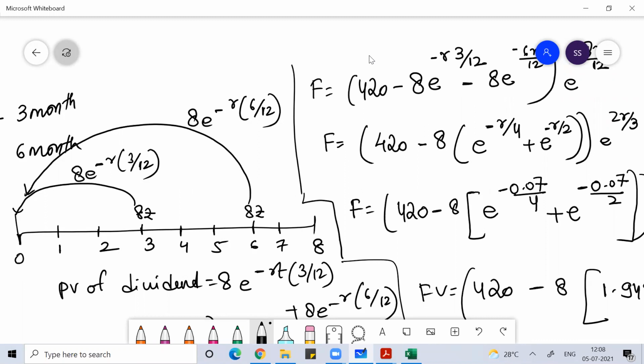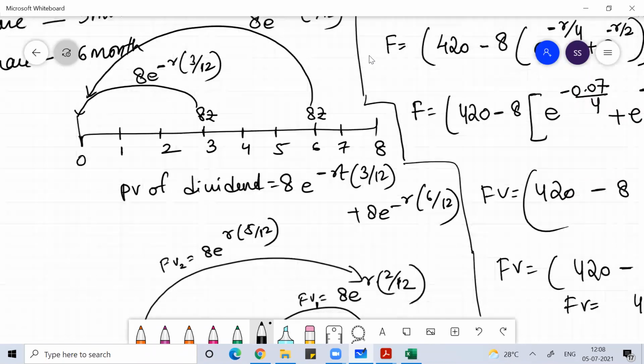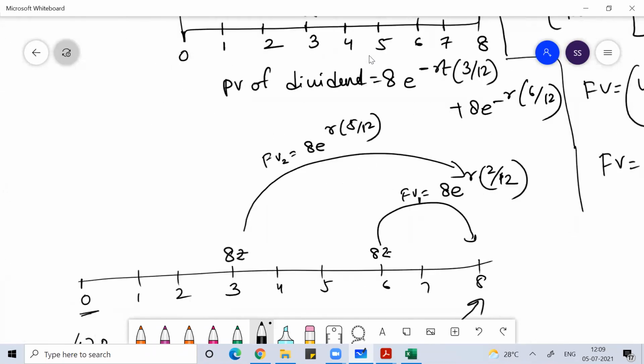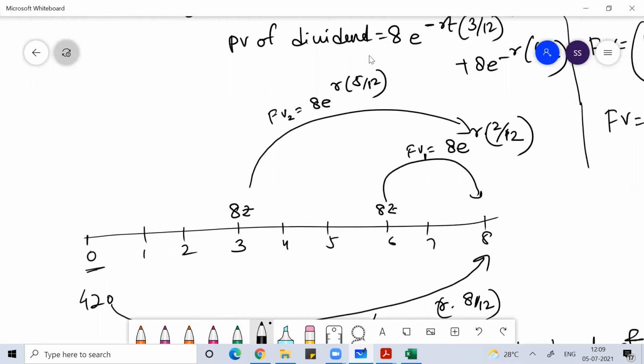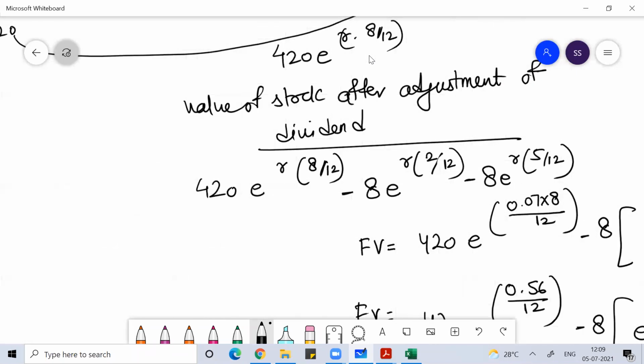And then that value is multiplied, this is after 3 months, this is 2 months, 5 by 12.